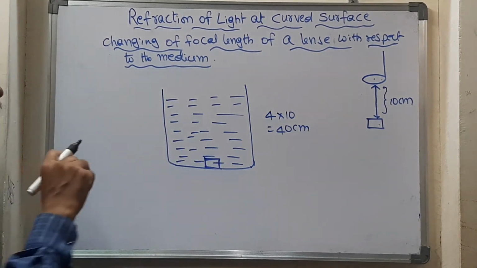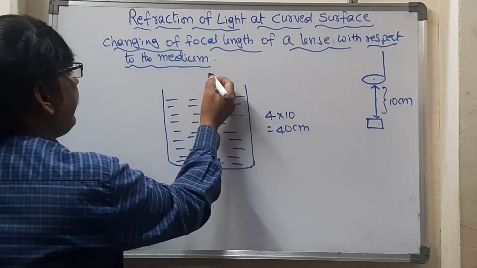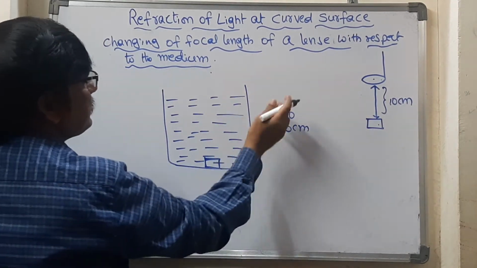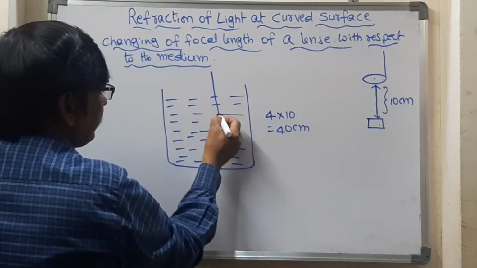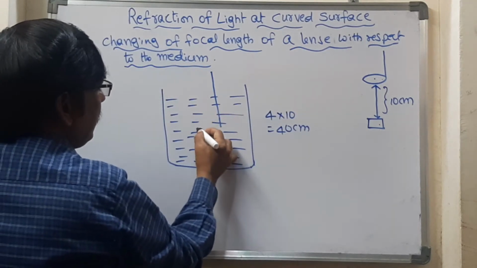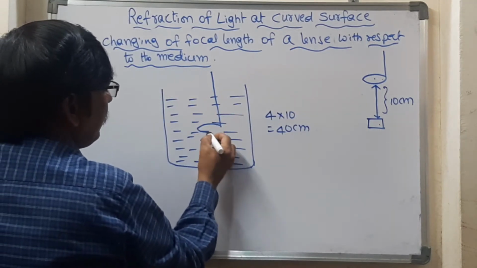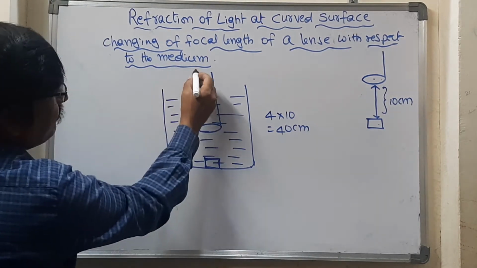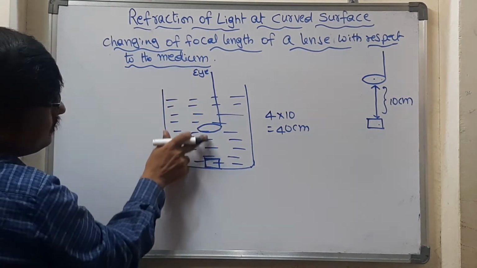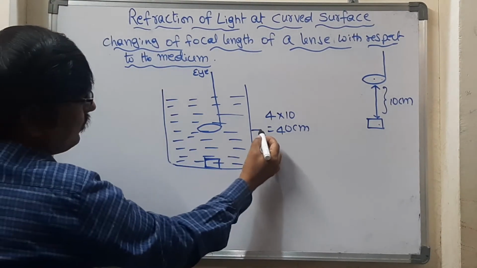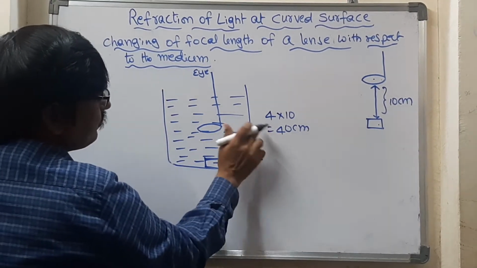Now take the lens with the help of the lens stand, and keep your eye right from the top and see. Very beginning, the distance between the object and the lens is 10 centimeters, and the beaker height is 40 centimeters.